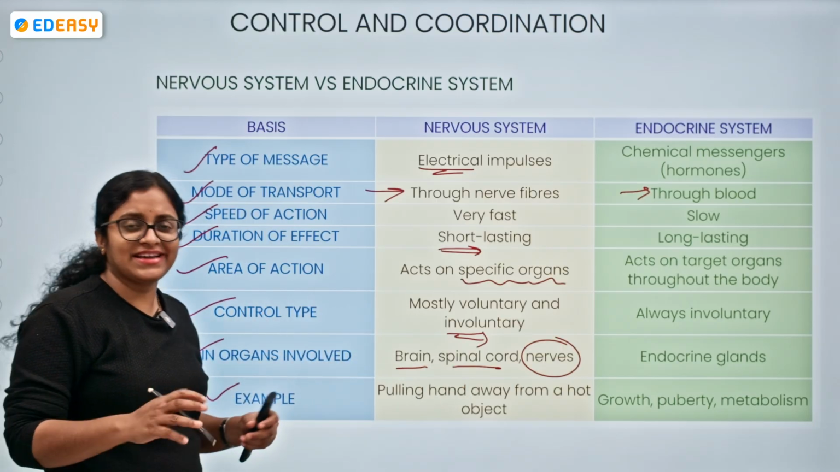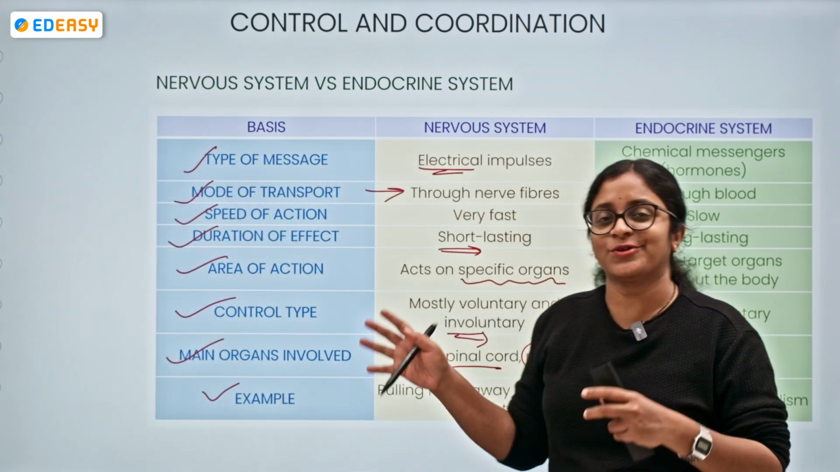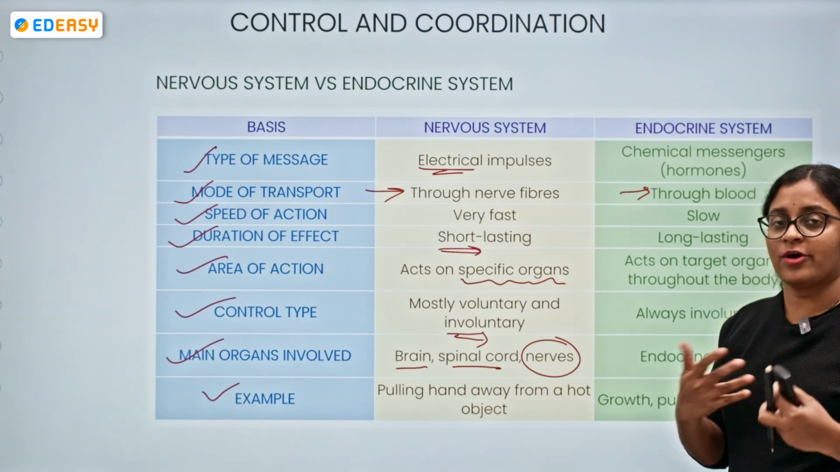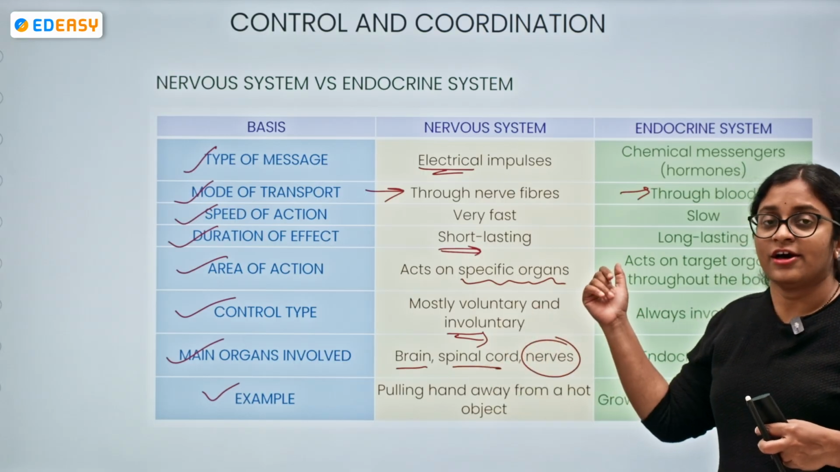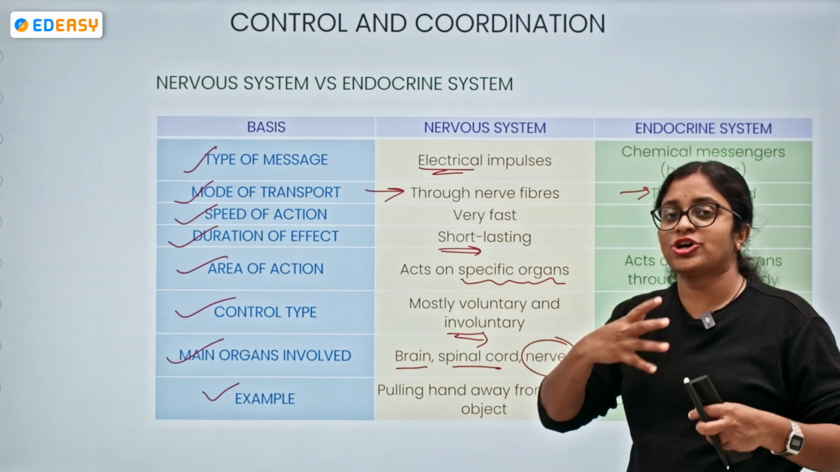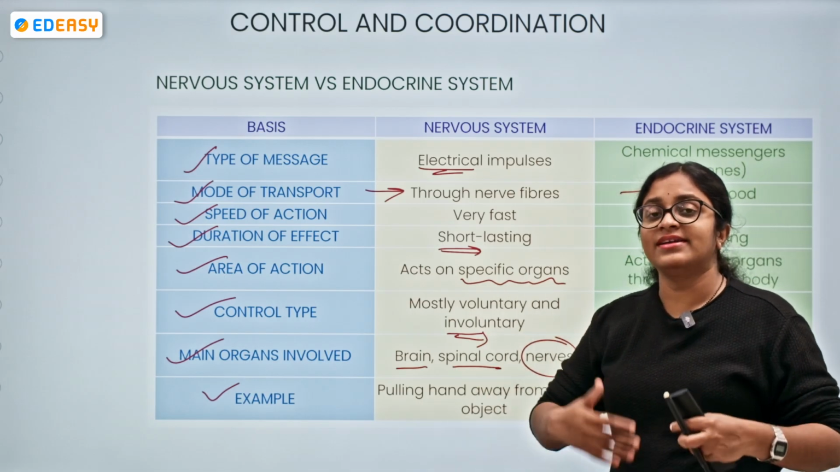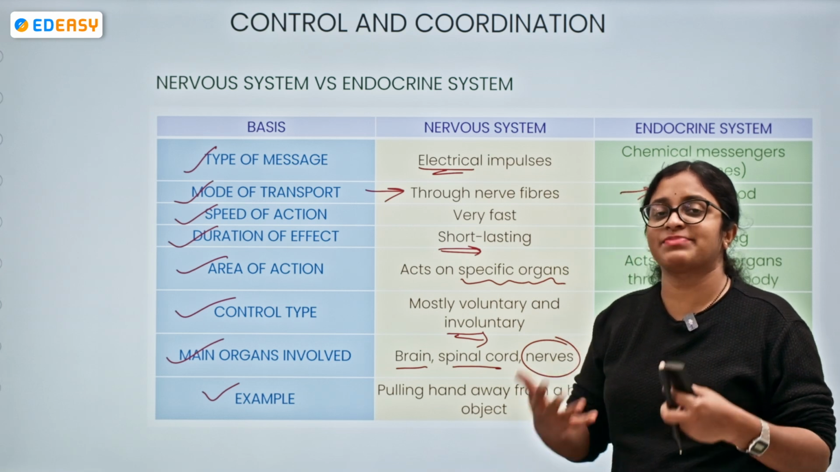For examples, we can take a lot of examples. It's not necessary that we mention only a few. Like pulling the hand away from a hot surface, which is again the concept of reflex action, or blinking of our eyes, talking, moving, showing some voluntary actions, and having internal movements which are involuntary, such as digestion, heartbeat, respiration.